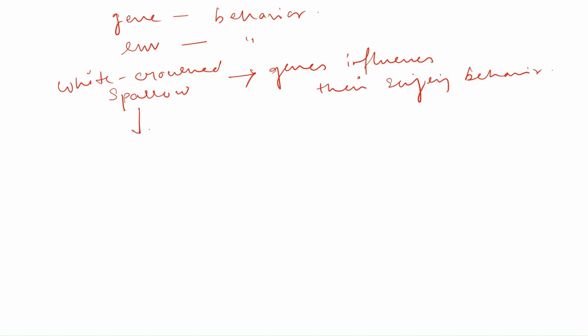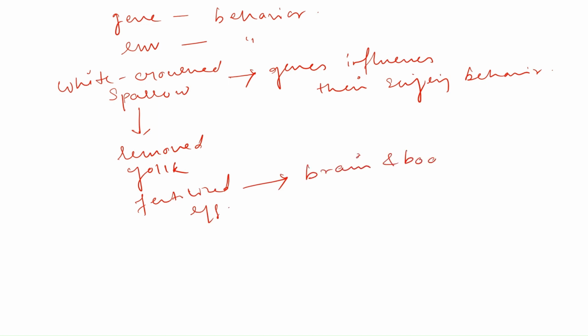But I think that if you remove yolk completely without disturbing the fertilized egg, the complete development of brain and body will not be possible. If the brain won't develop completely, they will not be able to sing, though they carry the genes for singing. So that means, apart from genes, the environment also plays an important role in the formation of a behavior. So now we'll study about the interactive theory of development, hormones and behavior.